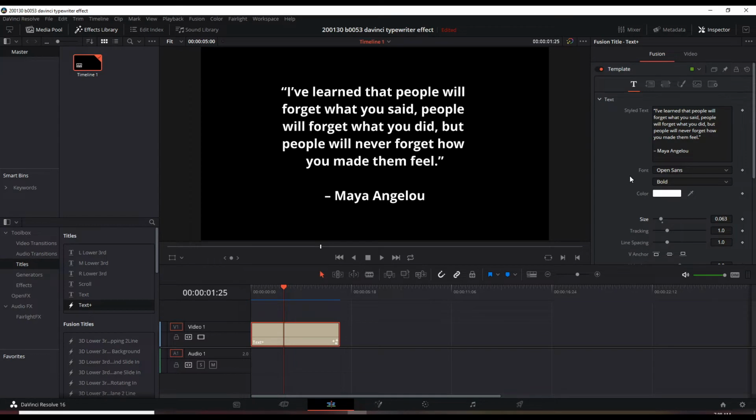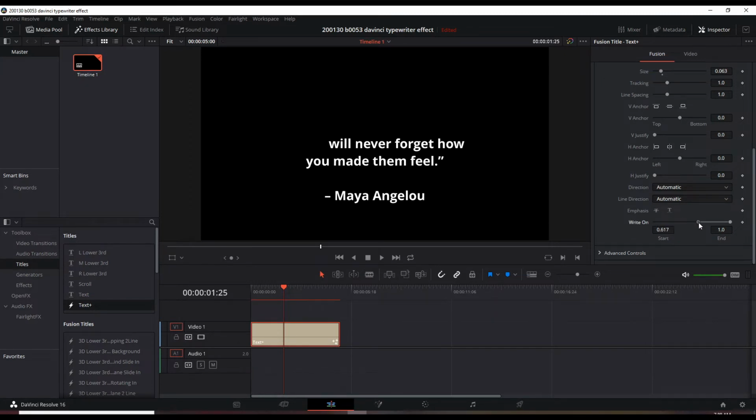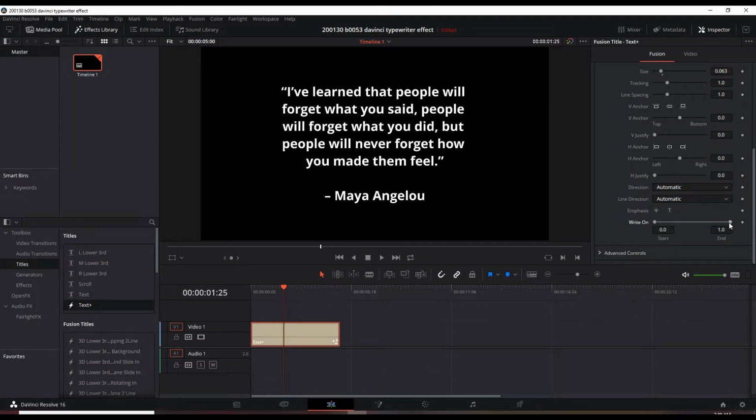The new feature that DaVinci Resolve added in the previous version, version 15, was this Text Plus effect, which allows for some animation. And that feature here is called Write On. So look at this. If I drag this left handle around, you can see the words start to disappear from the left. And if I do it from the right, it'll disappear from the right. For some reason this Write On feature doesn't work well in this edit page.